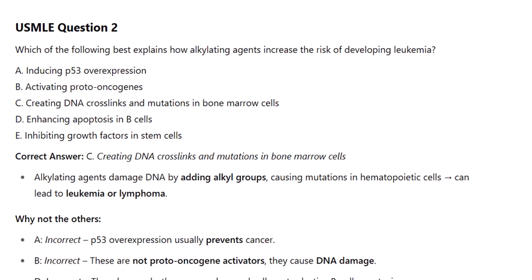Correct answer: C. Creating DNA crosslinks and mutations in bone marrow cells. Alkylating agents damage DNA by adding alkyl groups, causing mutations in hematopoietic cells that can lead to leukemia or lymphoma.